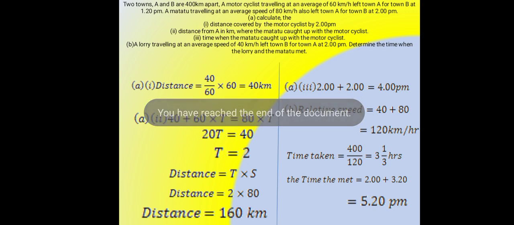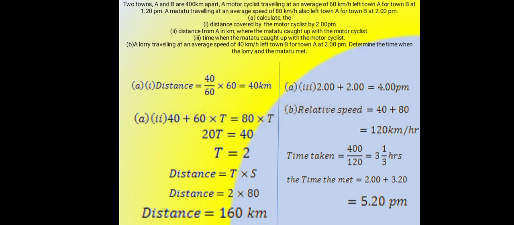A part 1 is 40 kilometers. A part 2 is 160 kilometers. A part 3 is 4 p.m. B is 5:20 p.m.